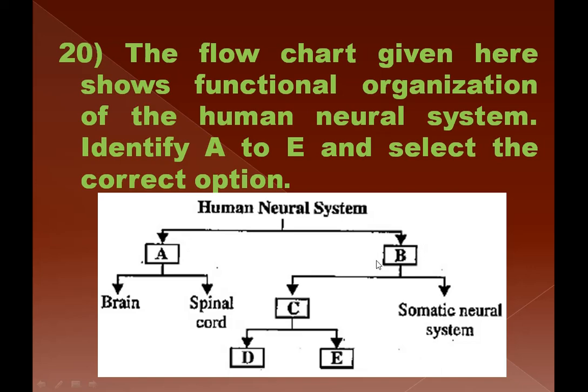And then B should be the peripheral neural system, in which comes the somatic neural system, and C should be autonomous neural system. And in autonomous neural system, there are two parts, D and E, sympathetic and parasympathetic. So let's see the options and find out the right answer.